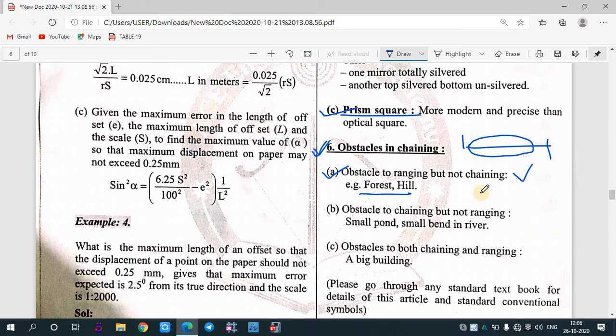And the second obstacle is an obstacle to chaining but not ranging. Suppose there is a small pond in between your two stations, so you can see from one station to the other station, but in between there is a pond, so with the help of chain you cannot measure the horizontal distance. So ranging is possible but chaining is not possible.